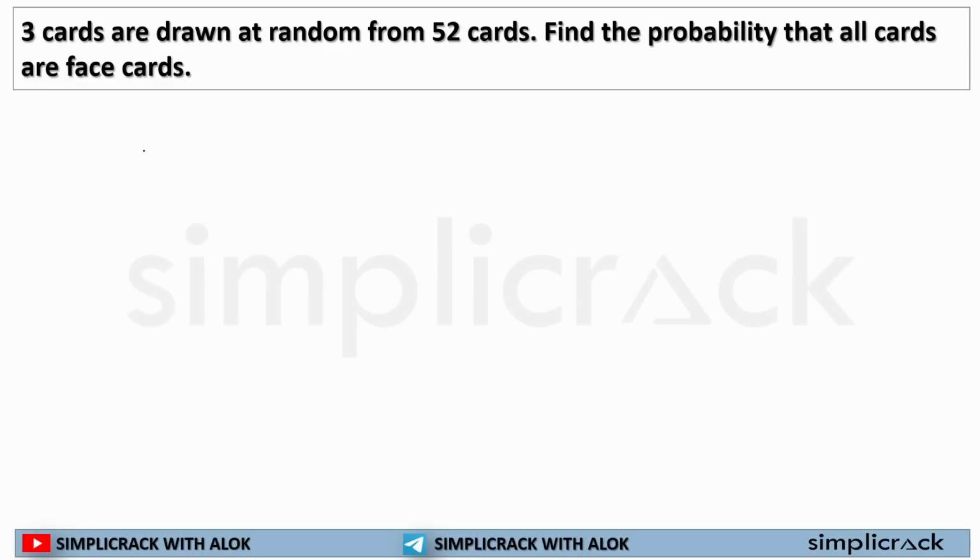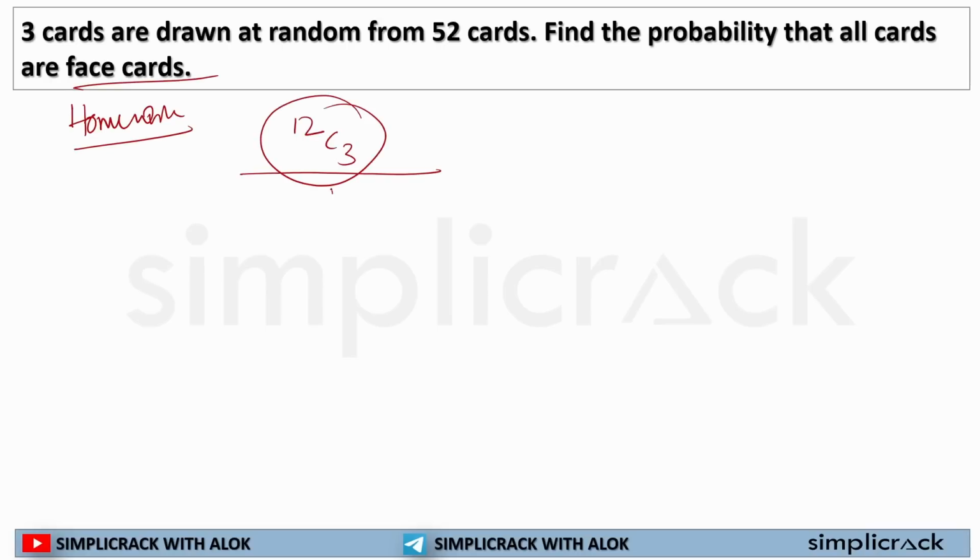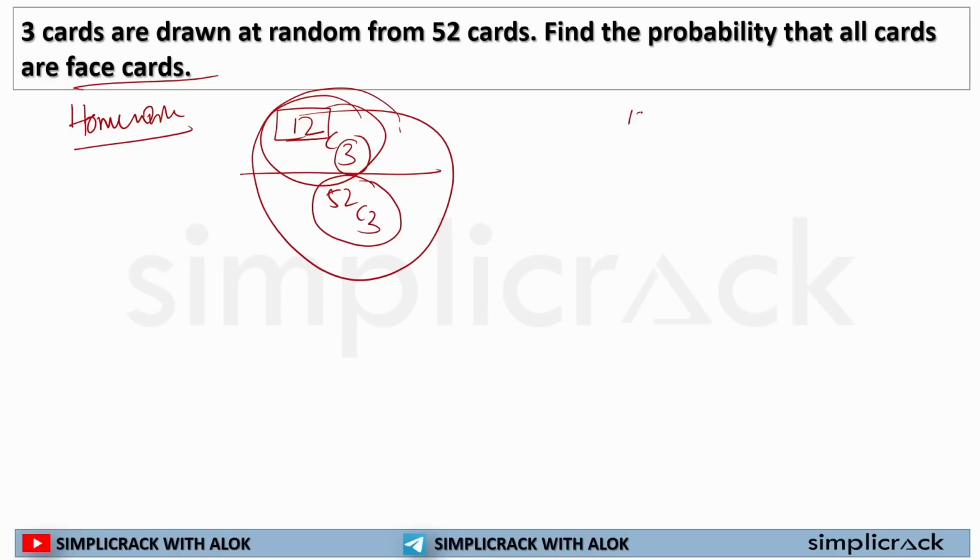Now, this is a homework for you. You already know how many face cards are there, 12. You have to select 3 out of it. Then you have to divide it by 52C3. So if you solve this question, you will get the answer. What is 52C3? I am selecting 3 cards randomly from 52 cards. Now, I have to select a face card. So how many face cards are there? 12 face cards are there. And out of these 12 face cards, I have to select 3 cards. That's why I wrote 12C3 divided by 52C3 as your answer. If you solve it, you will get the exact answer.